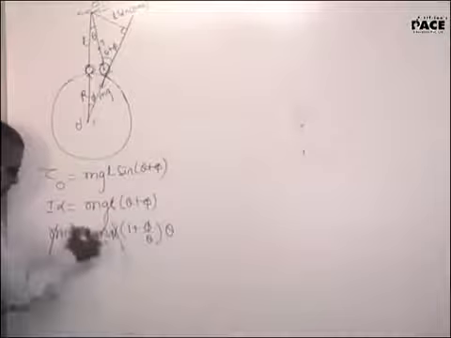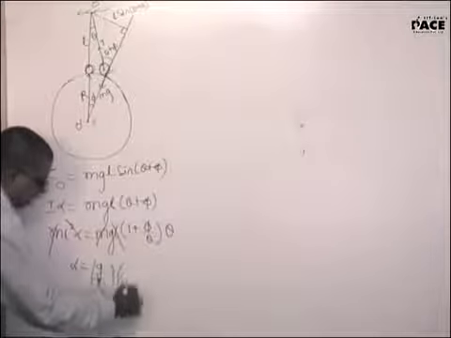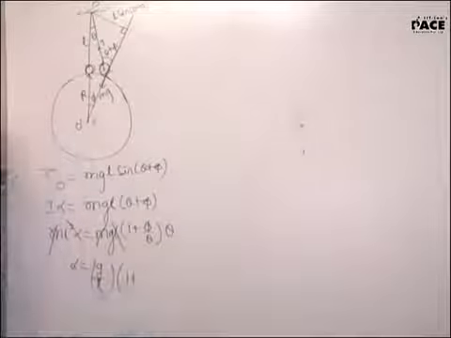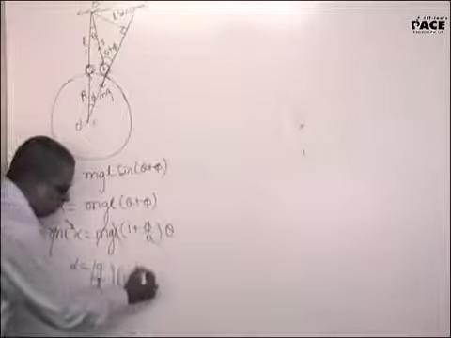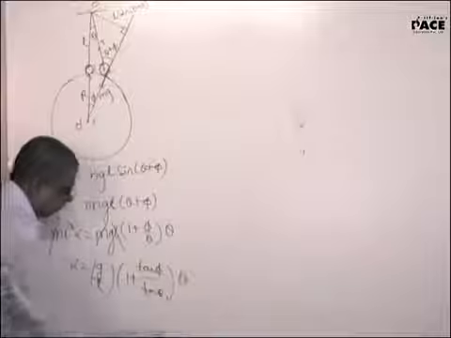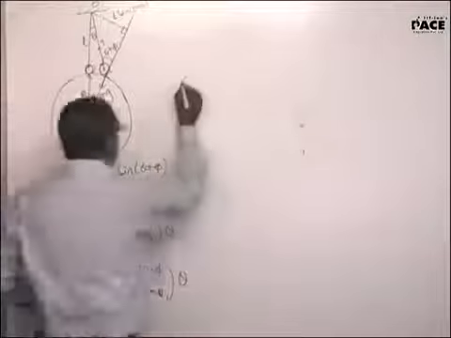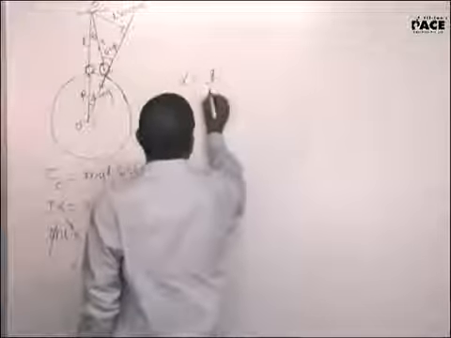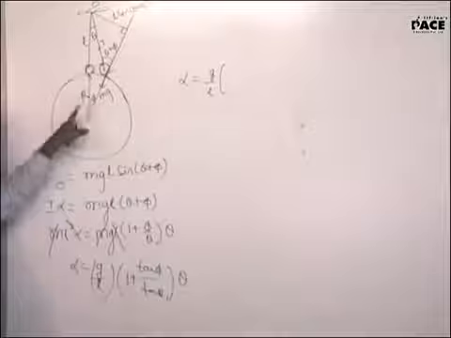Cancelled out m, cancelled out L. Alpha is G by L into (1 plus phi by theta), and phi and theta are very, very small. I can replace that with tan phi and tan theta. Now tan phi, have a look at it.